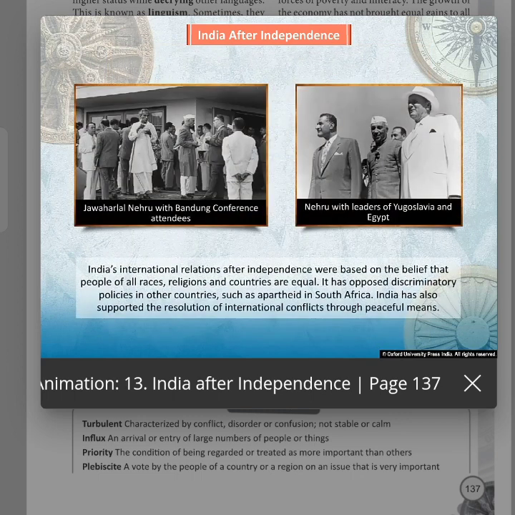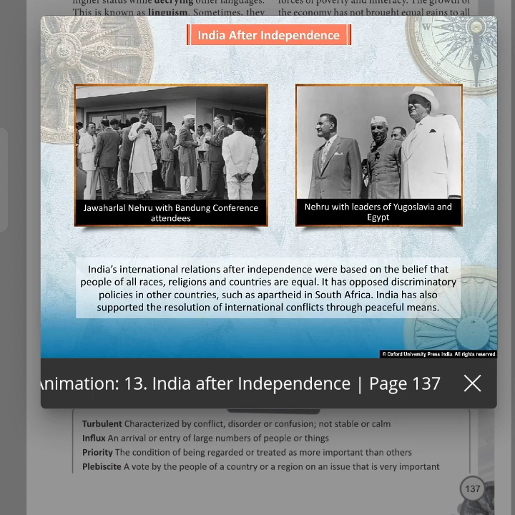India's international relations after independence were based on the belief that people of all races, religions and countries are equal. It has opposed discriminatory policies in other countries, such as apartheid in South Africa.